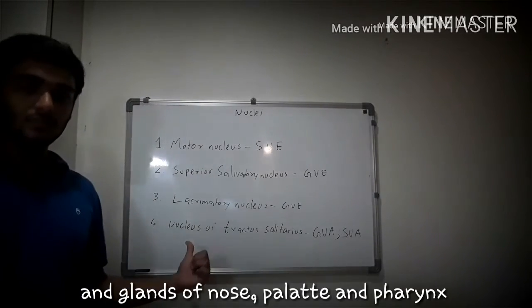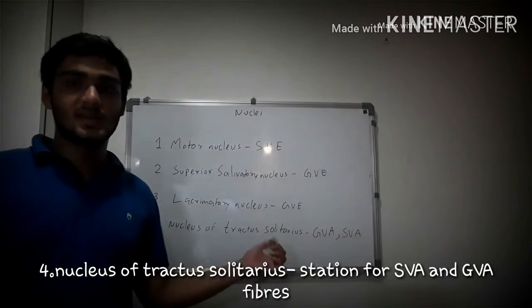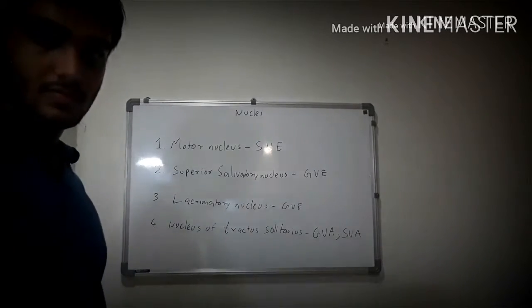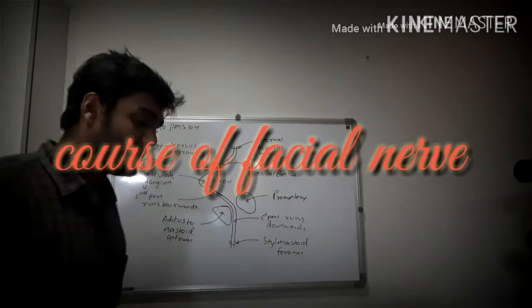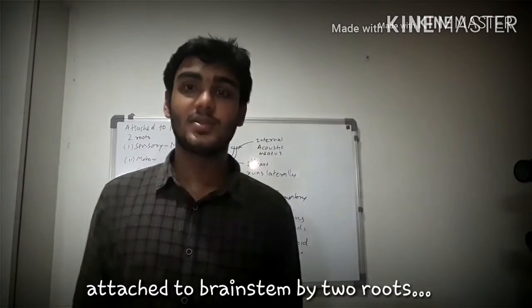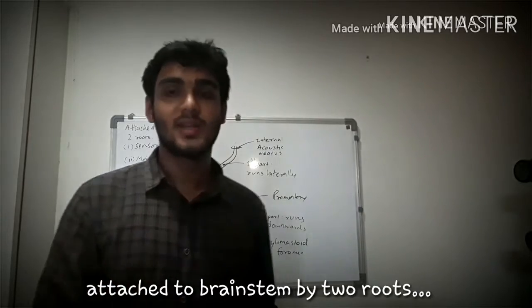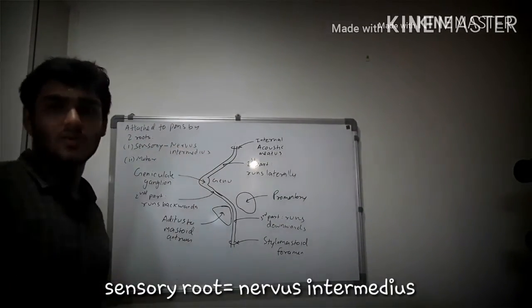And lastly, we have the nucleus of tractus solitarius, into which the special visceral afferents and the general visceral afferents meet. Now, we shall learn the course of the facial nerve. So, firstly, the facial nerve is attached to the brainstem, that is the lower pons, by two roots. The sensory root, which is known as nervus intermedius, and the motor root.